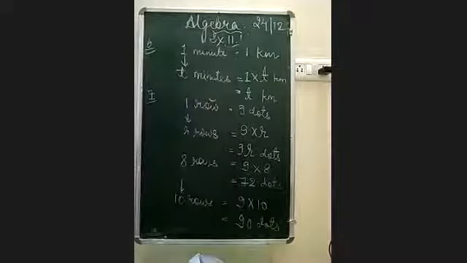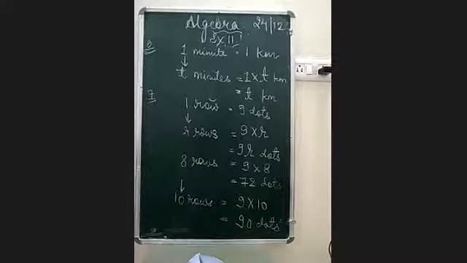Yes. So the answer for question number 7 would be: for 8 rows, 72 dots; for 10 rows, 90 dots; and for r rows, 9r dots. So this is question number 7, which we have done now. Okay, now let's move ahead with question number 8, which is also a simple one, just like we have done earlier.